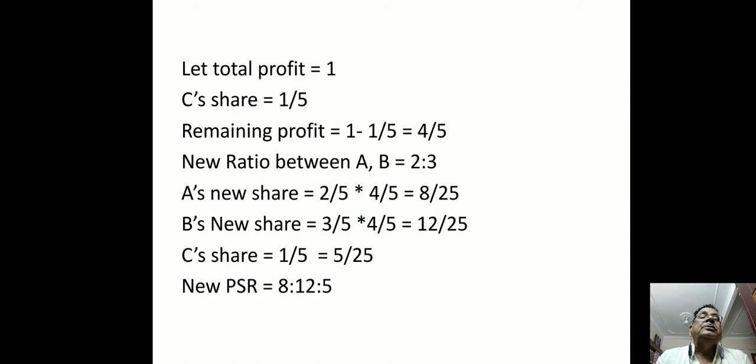B's new share is equal to 3/5 multiplied by 4/5, which is equal to 12/25. C's share is equal to 1/5, that is 5/25. Now in this case, A's new share, B's new share and C's new share have the same denominator. The ratio of the numerators of A's share, B's share and C's share will be the new ratio. The new profit sharing ratio is 8:12:5.